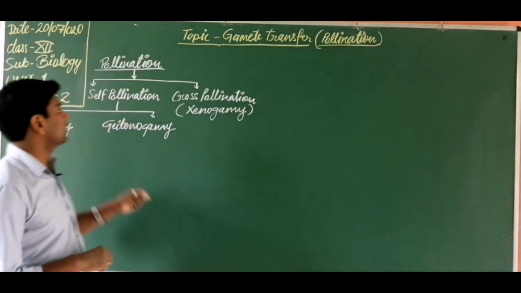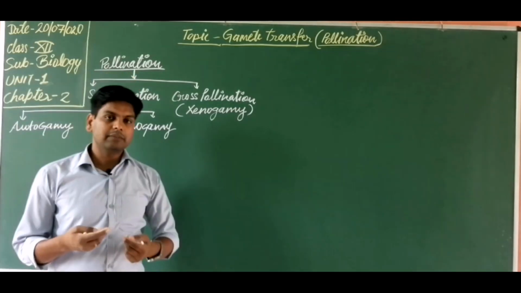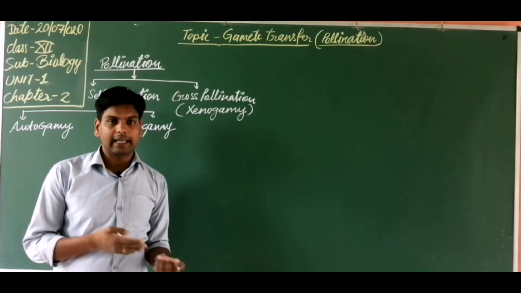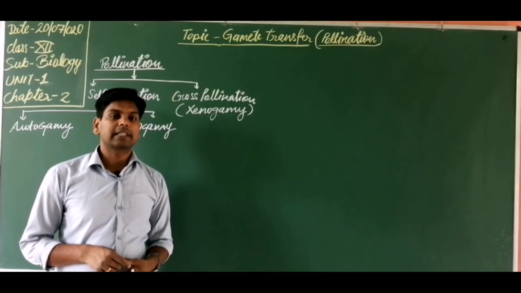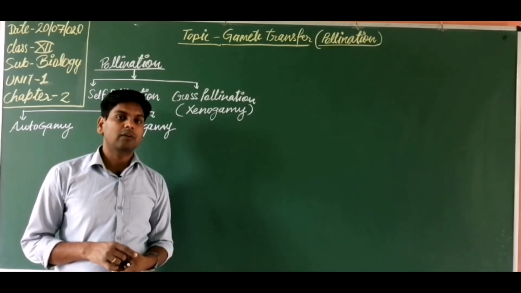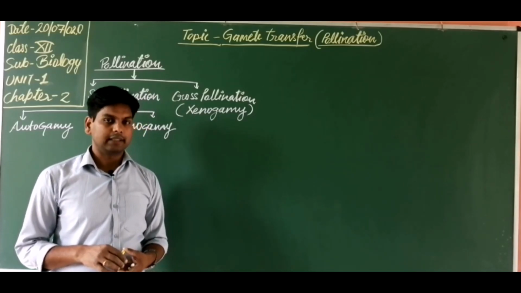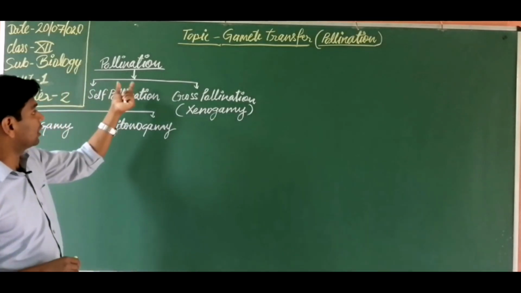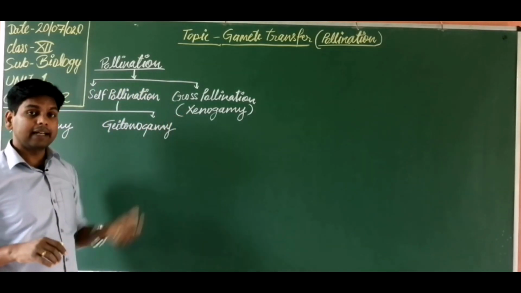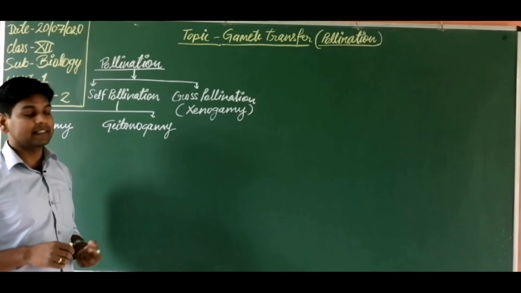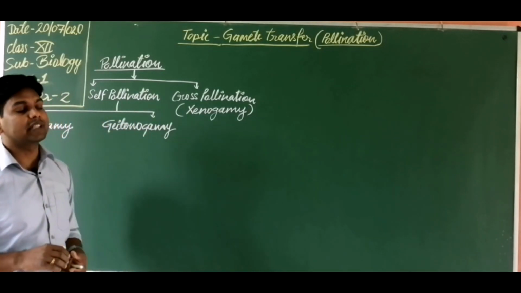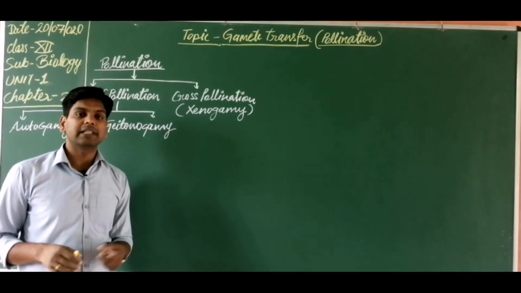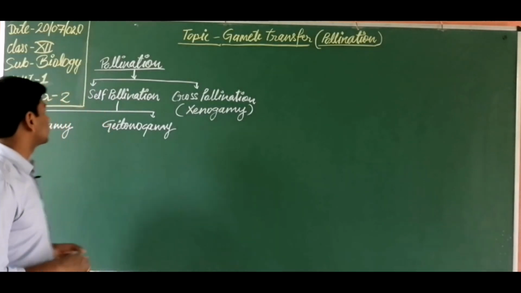Students, you know what the difference is between 7th standard and 12th standard, because the topic is the same. In 7th standard you studied only pollination and types of pollination, but here you will study pollination, types of pollination, examples, different types of self pollination and cross pollination, and also the agencies which help in this process. Got it? So let's discuss it.